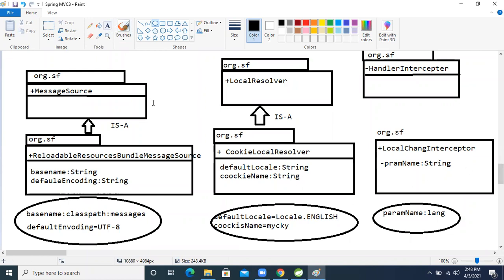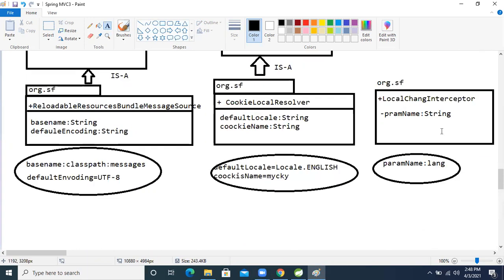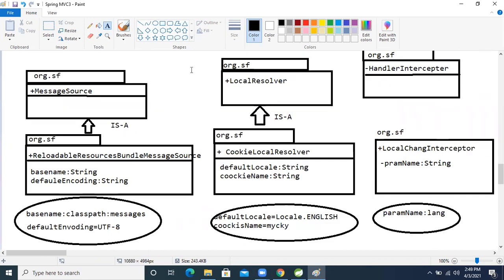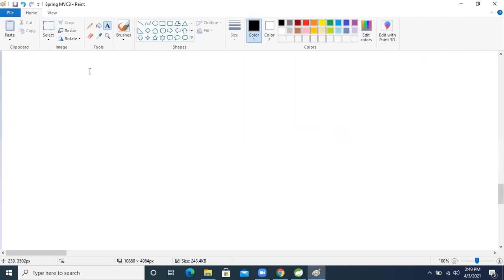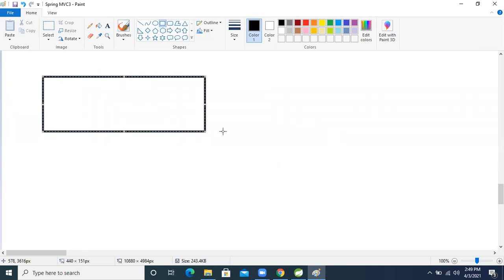To activate this local change interceptor, we will extend, in the application configuration, one more class, friend. One more interface given by whom? The Spring framework, right? That is also an interface. Who has given that interface? Okay, come and see that. This is the last discussion, friend.